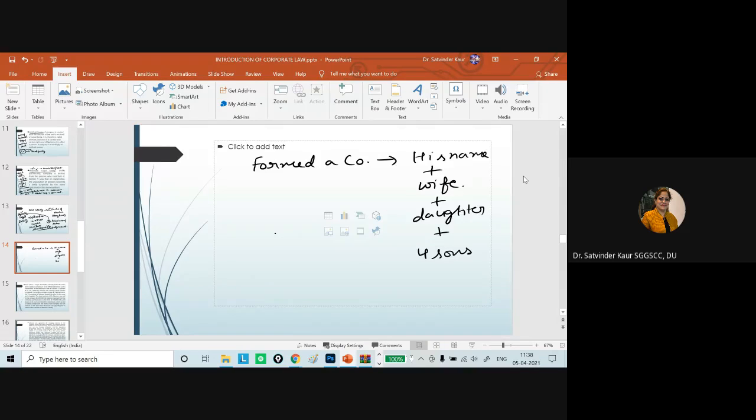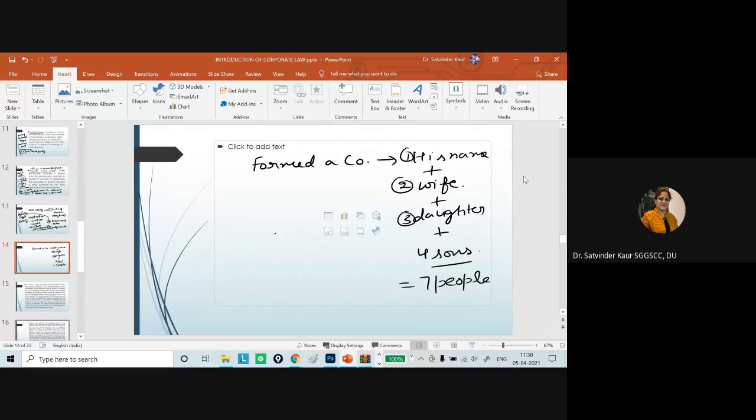So we require 7 people for the formation of a public company. So 1, 2, 3 plus 4, 7 people were there in the company, which were the family people only.